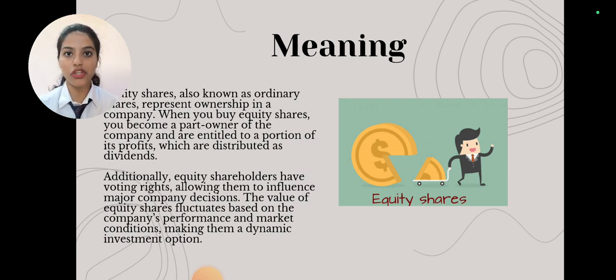Suppose there is a liquidation of the company. Firstly, the secured debentures and unsecured debentures, that is, the debenture holders will have the right to get back their amount. Next, the preference shareholders will get back their amount, and finally whatever amount is remaining, if at all, goes to the equity shareholders.